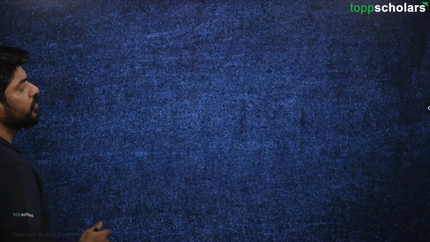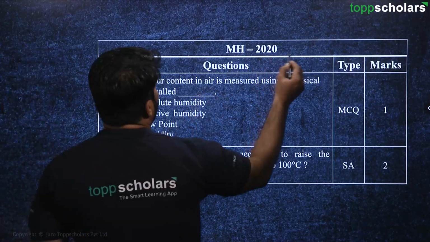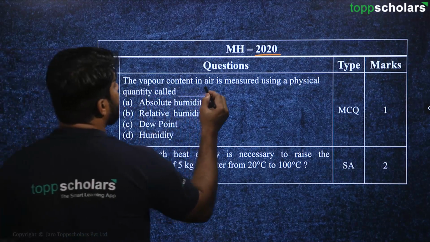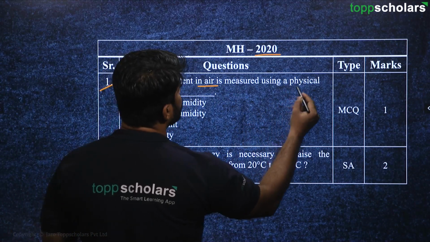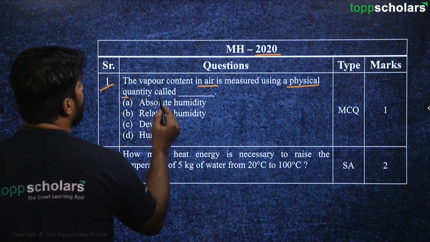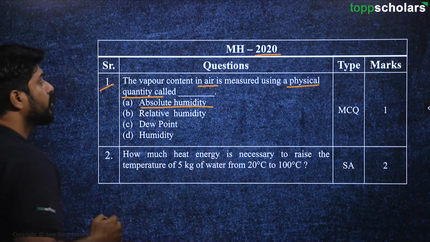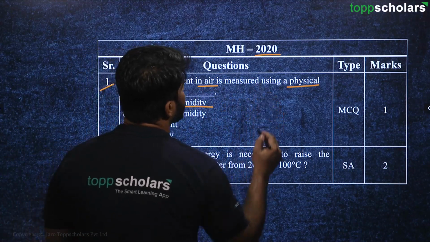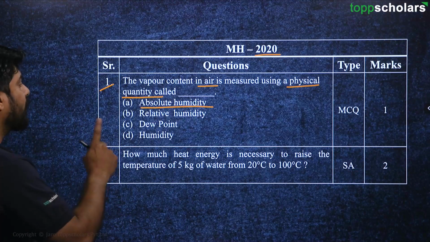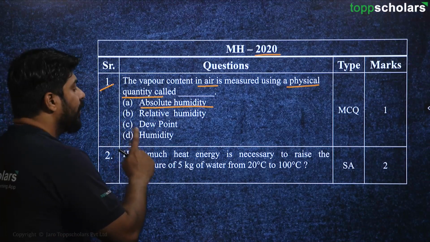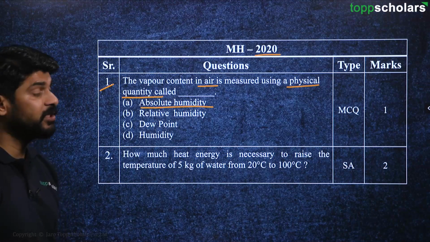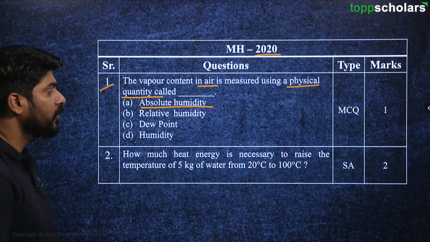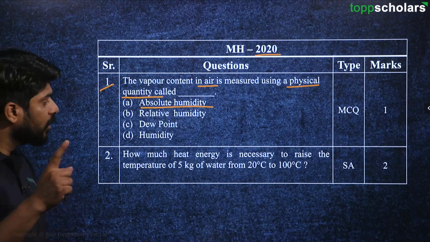Moving on to the next question now, from the year 2020. Here the question is, the vapor contained in air is measured using a physical quantity called absolute humidity. Next is, how much heat energy is necessary to raise the temperature of 5 kg of water from 20 degrees Celsius to 100 degrees Celsius?